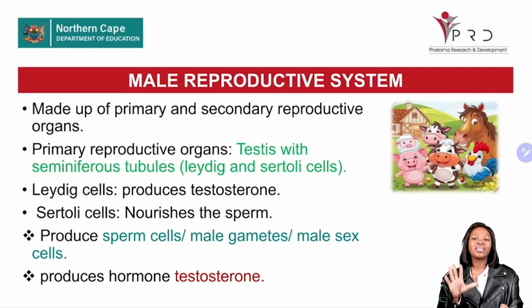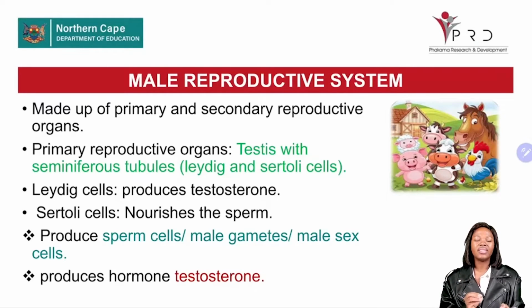Now, let us start with our male reproductive system. For sexual reproduction to occur, we need two reproductive systems, a male reproductive system and a female reproductive system. Each system is made up of different organs.